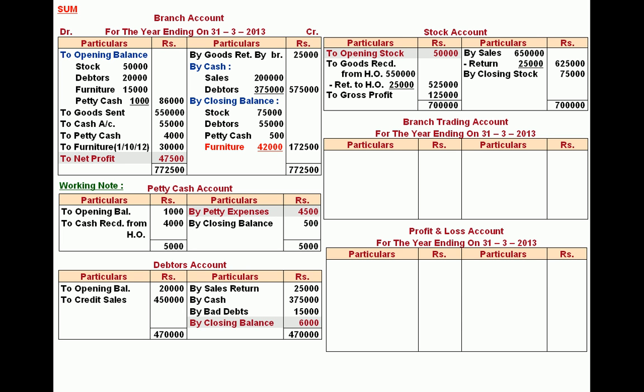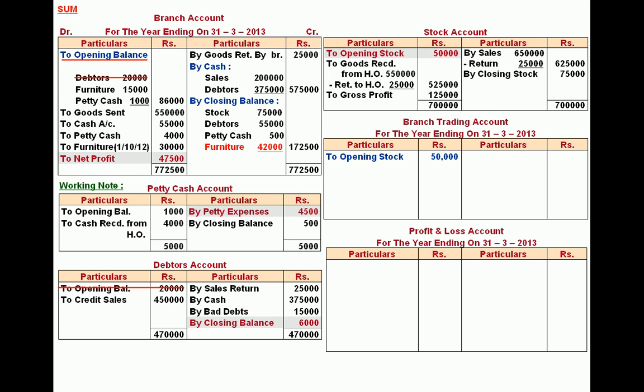Now I want to prepare trading and profit and loss account not from the information given in the sum, but I would like to prepare it from this branch account and working notes. I start with the debit side of branch account. Opening stock 50,000 debited to trading account. Opening balance of debtors cannot be recorded in trading and profit and loss account, so opening balance is not recorded.